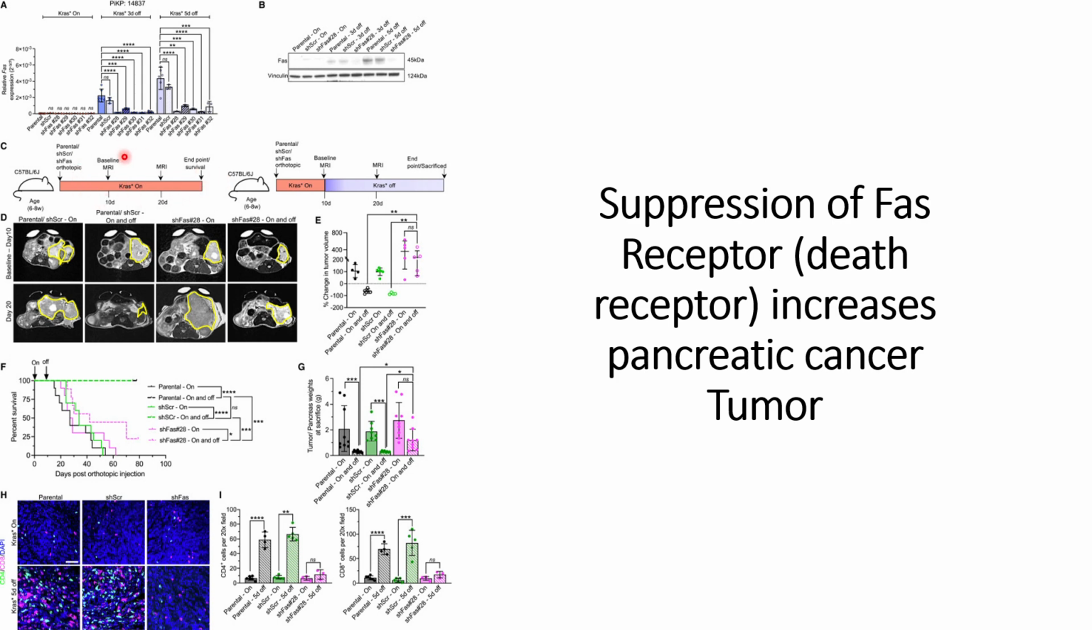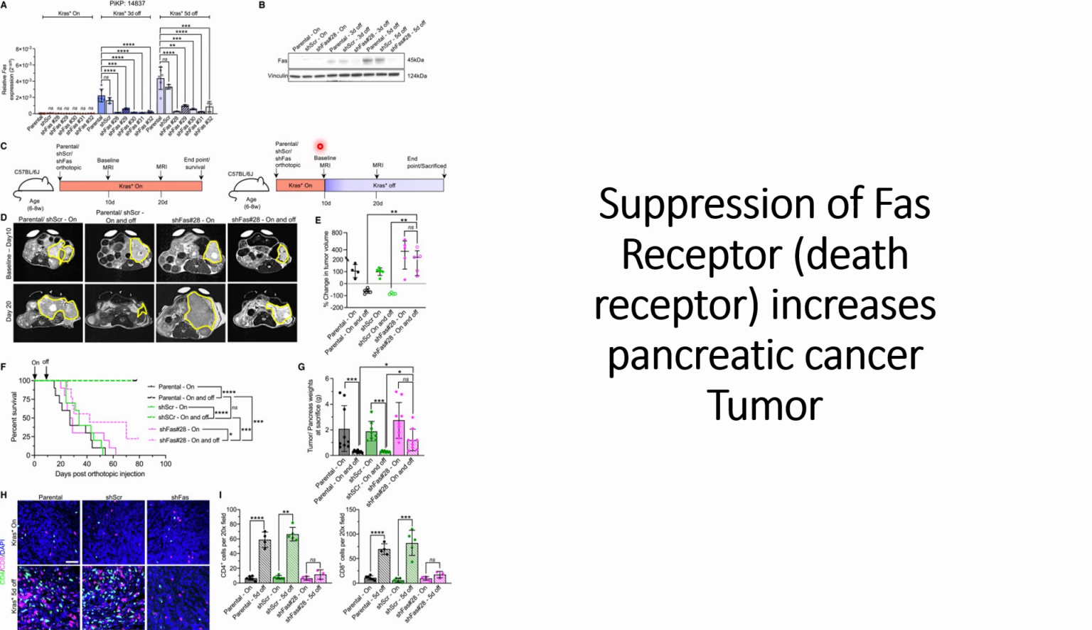So this is the experimental process that they used. For the control, they keep the KRAS mutations turned on and observe the MRI at day 10 and day 20, until survival. Similarly, they did it for the mice where the KRAS mutations are on until day 10. After that, these short hairpin RNAs are triggered or activated using doxycycline treatment, where the KRAS mutations are